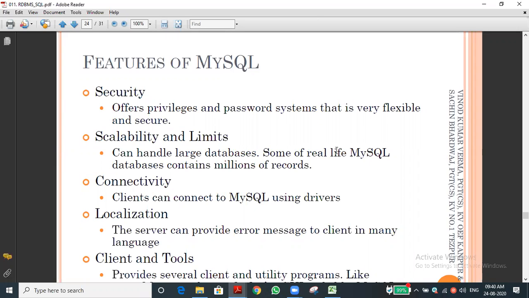Whenever you try to install the system, yes, sir, that is, start the session.